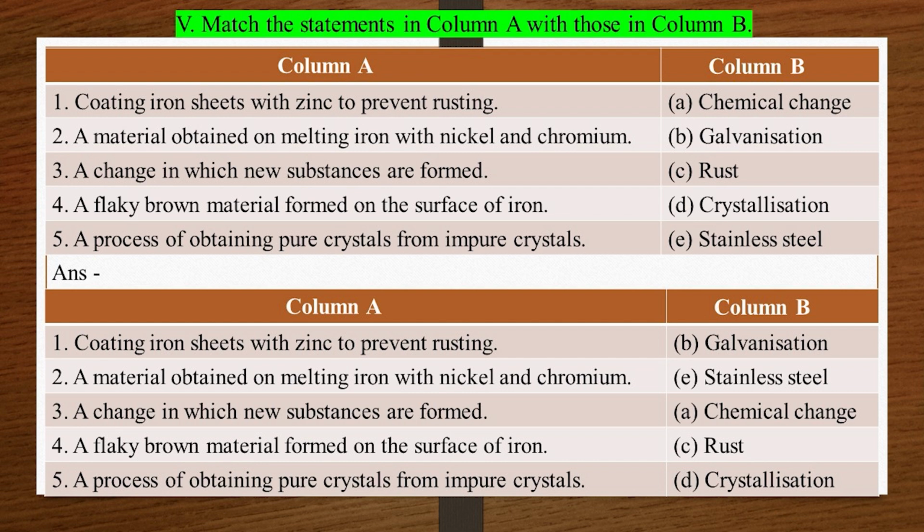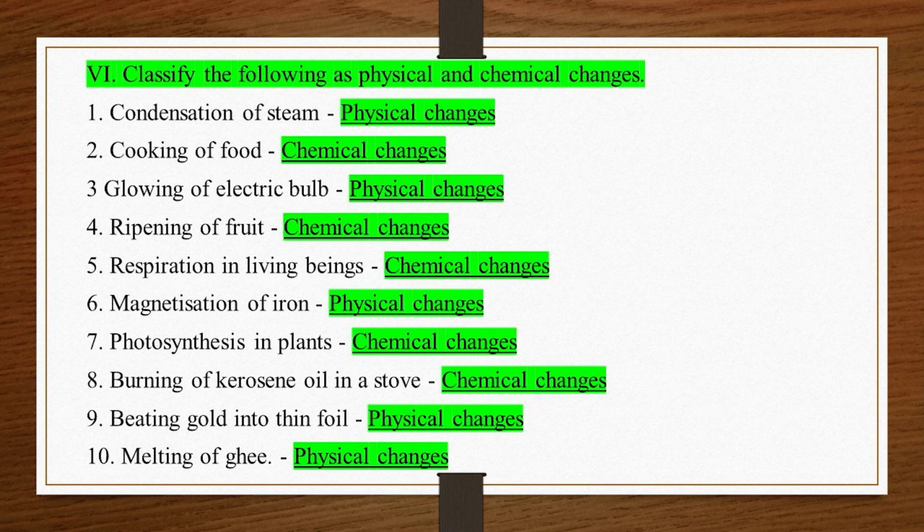D. Crystallization. 6. Classify the following as physical and chemical changes. 1. Condensation of steam, physical changes. 2. Cooking of food, chemical changes. 3. Glowing of electric bulb, physical changes. 4. Ripening of fruit, chemical changes. 5. Respiration in living beings, chemical changes.